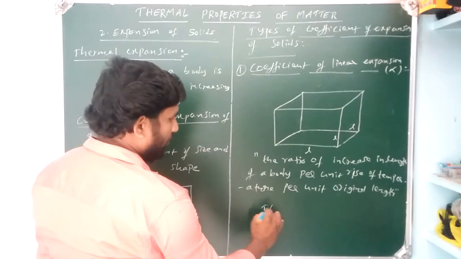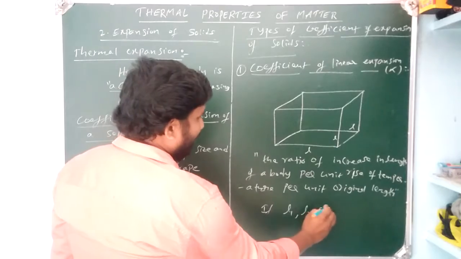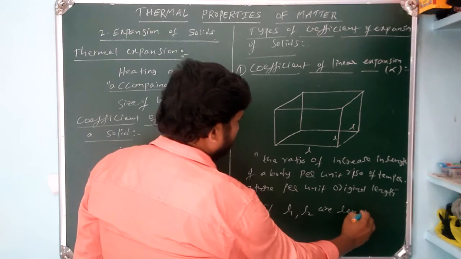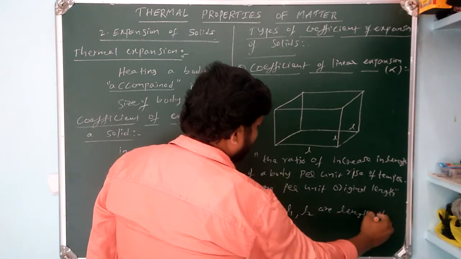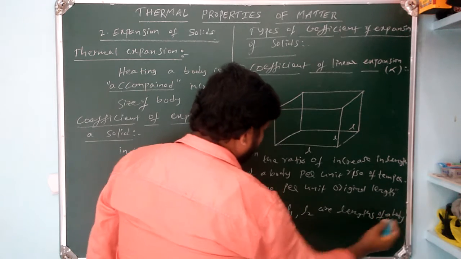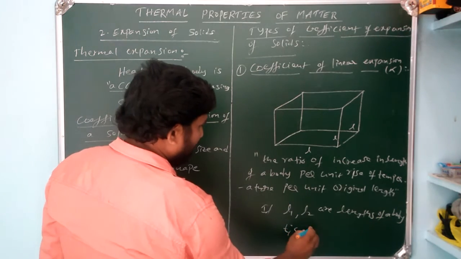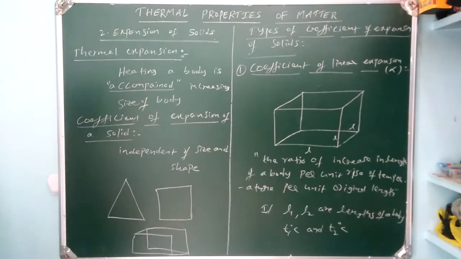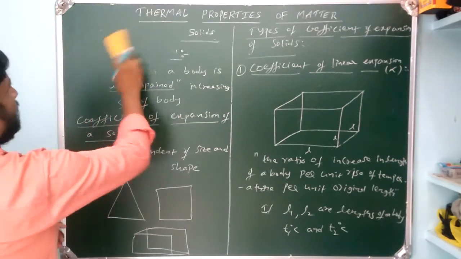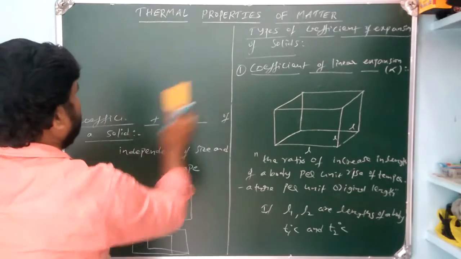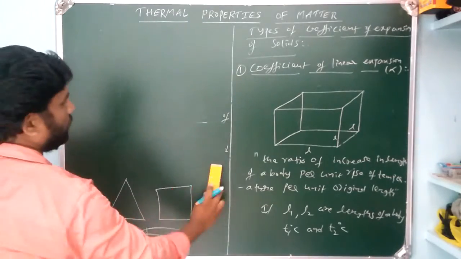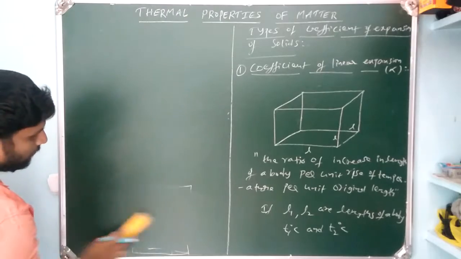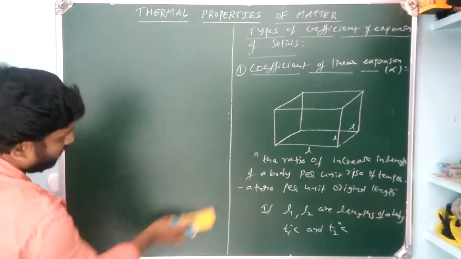Therefore, if L1 and L2 are the lengths of a body at temperatures T1 degree centigrade and T2 degree centigrade respectively, then we are going to write the formula here.